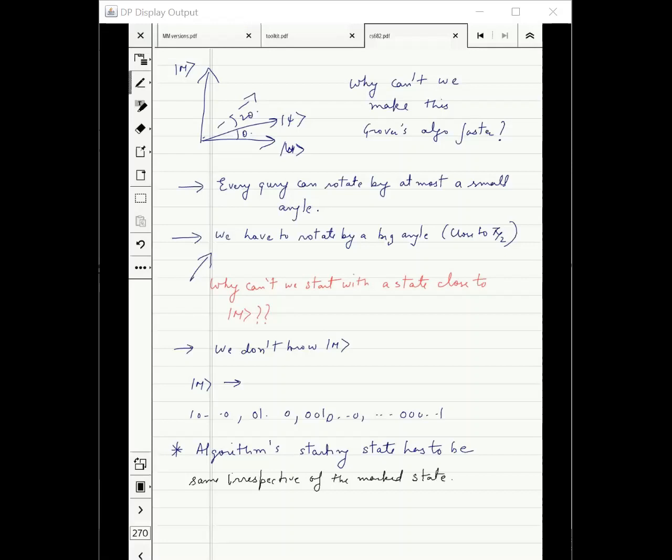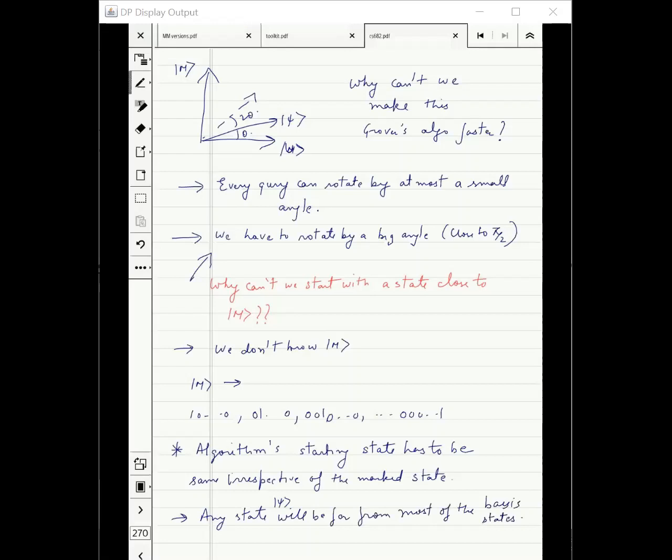And marked states can be very far away from each other. There is no single state which is close to all the marked states. Actually, any state psi you pick will be far from most of the basis states. This is something which we will prove today.